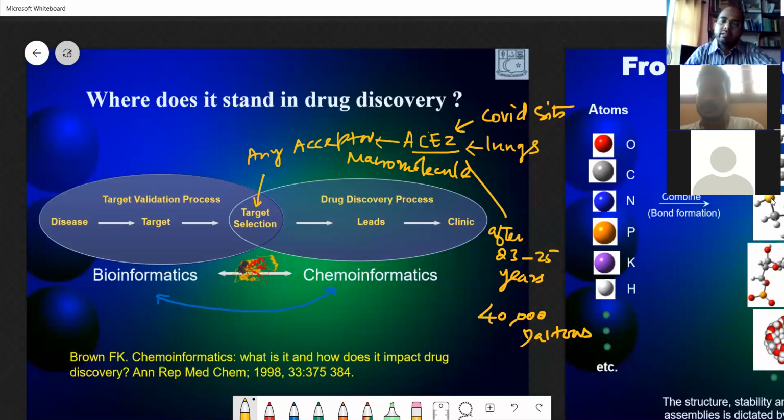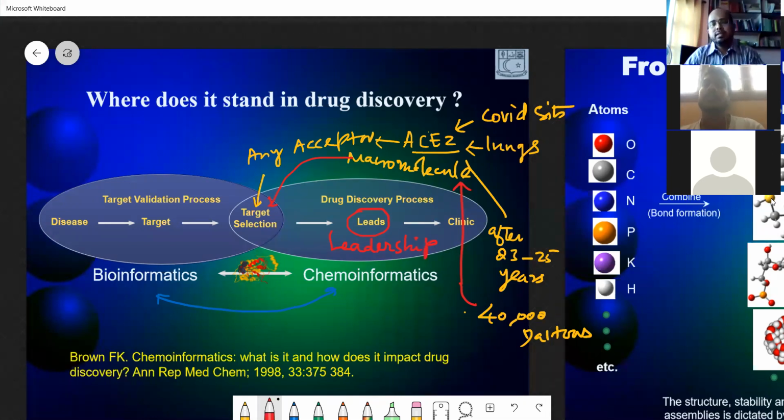That molecular weight comes to about 40,000, and it is only the protein. So we call it a macromolecule, and this macromolecule is our target to find out. What we do in the drug discovery process is take out some leads. Lead comes from leadership.